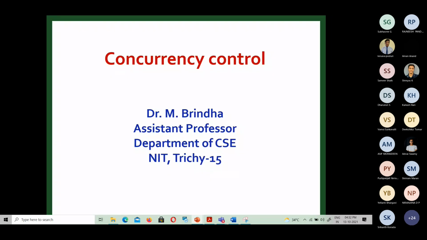To ensure the isolation property, even though we are executing multiple transactions at a time, the system should not know that those transactions are executed concurrently, so the results should not affect each other.